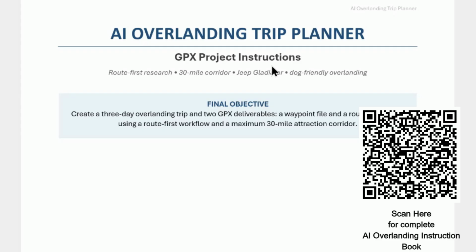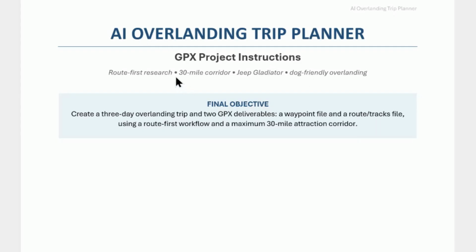You'll see some common things that I've talked about here. It's GPX instructions, tells me what I want to get, gives me the file objective, and then there's different parts of this that we're going to go through. So it's 12 pages, this document, so it's pretty thorough. And the details that we're going to point out when I take you through ChatGPT to see the different steps that it comes out with, you'll see how detailed it is.